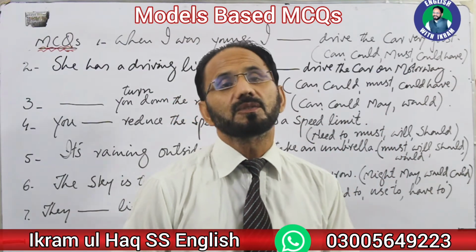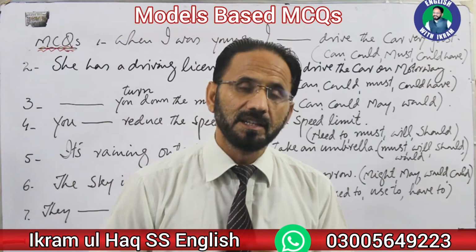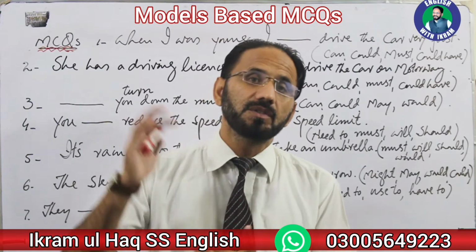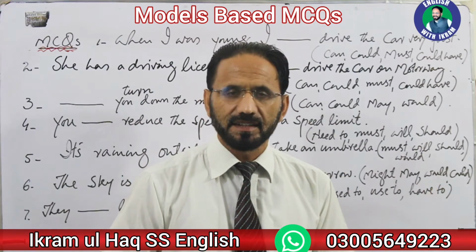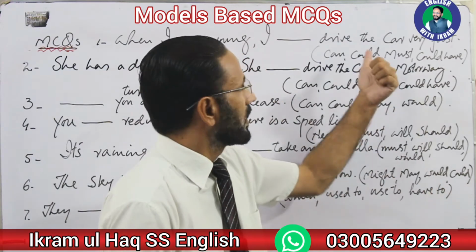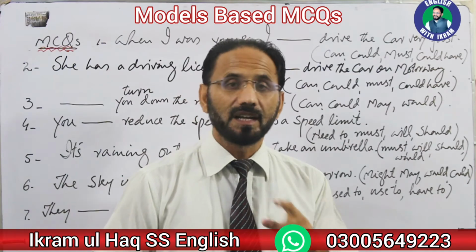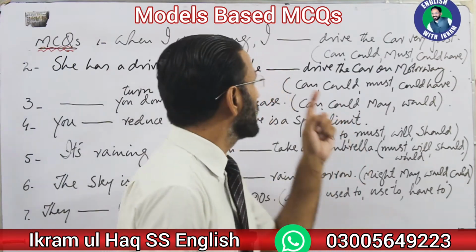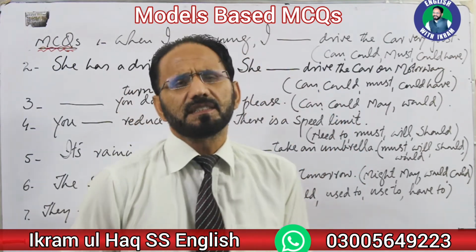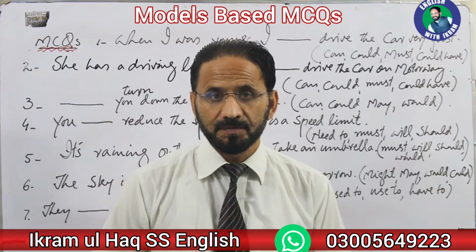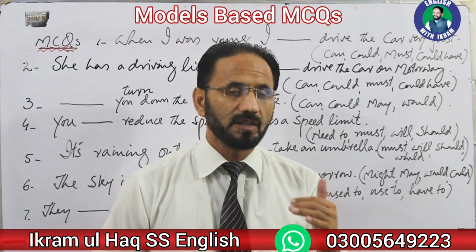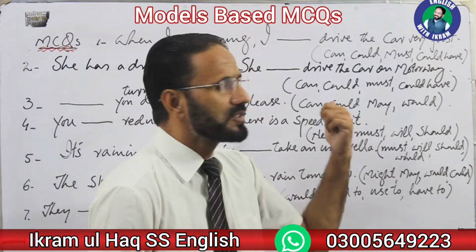So whenever we want to describe our past capability we use could. I could do that. I could play cricket. I could sing the song very sweetly. I could drive the car very fast when I was young. So this is when I was young. When we say when I was young, it means that this is simple past tense. This is something that happened in the past. And whenever you want to describe something in the past, you use simple past tense.